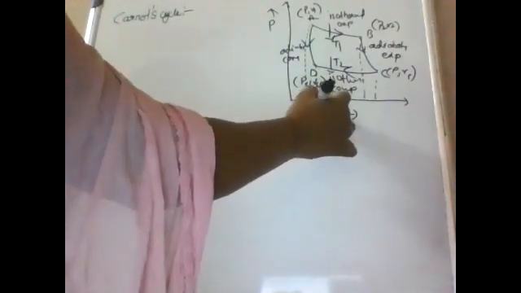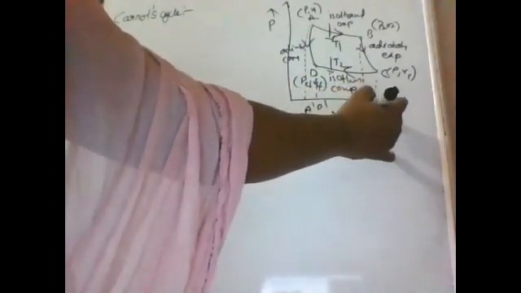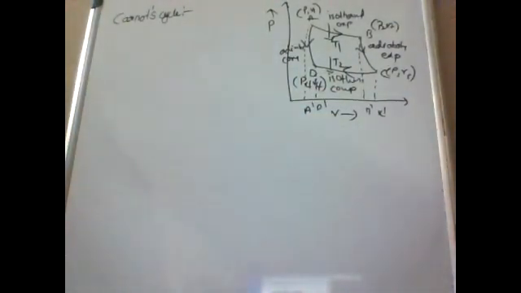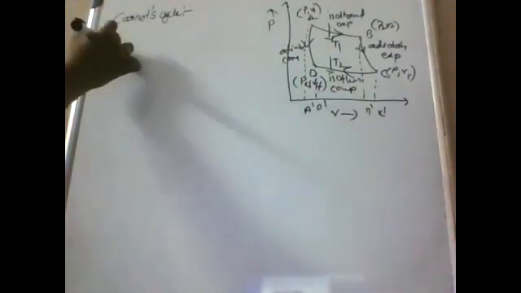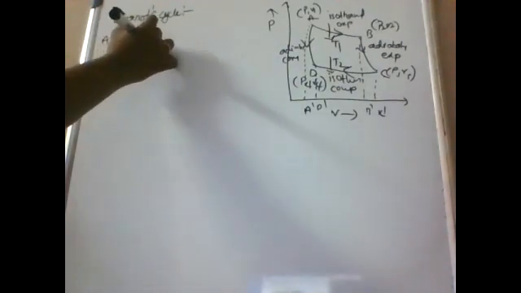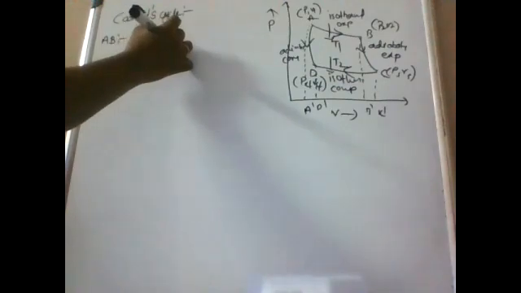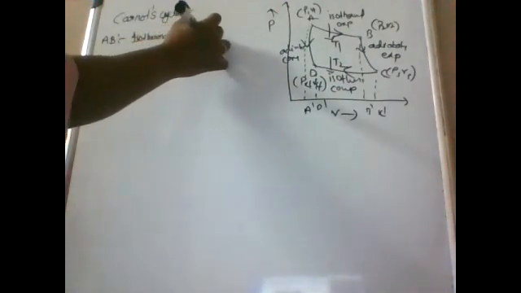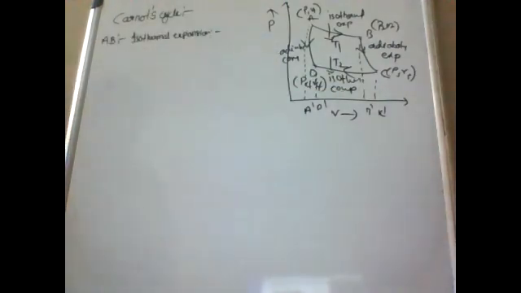Here A dash, D dash, B dash, C dash. So here from A to B, what is the A to B? Isothermal expansion.